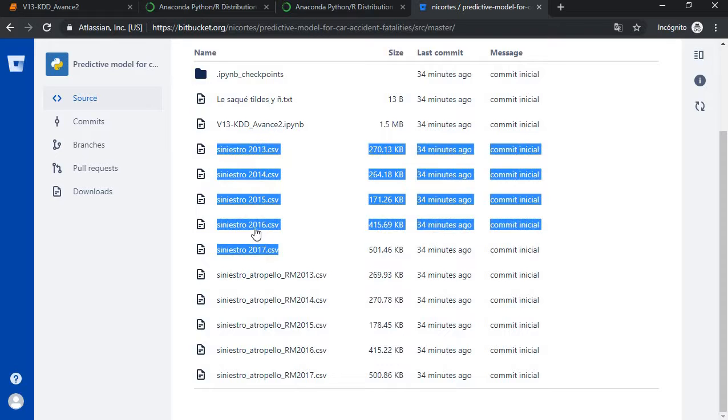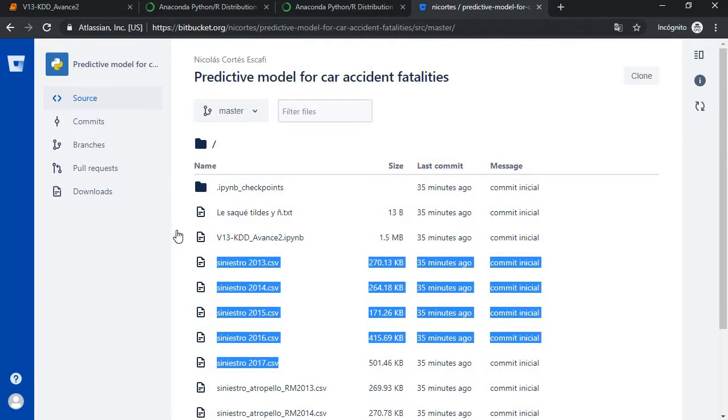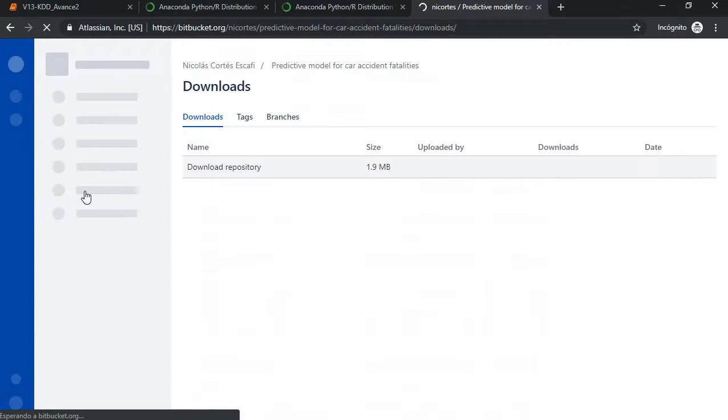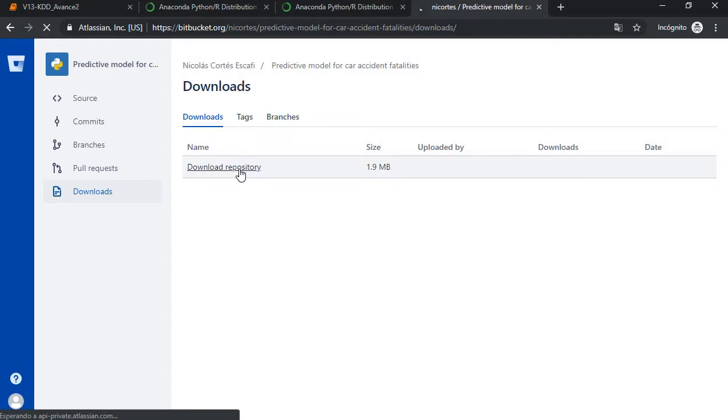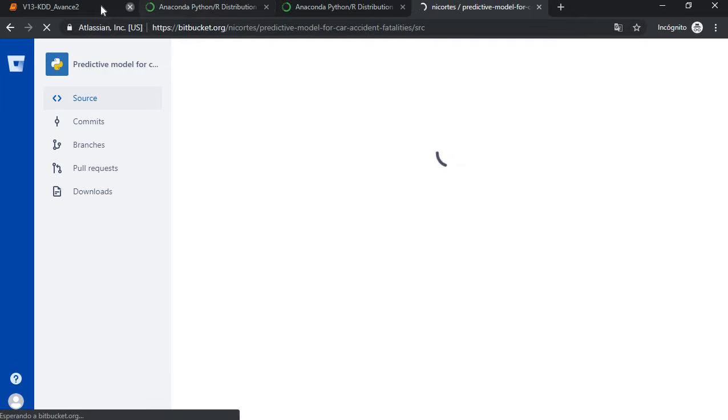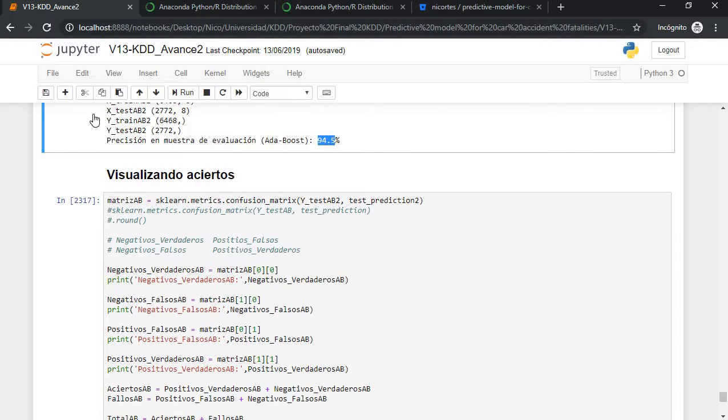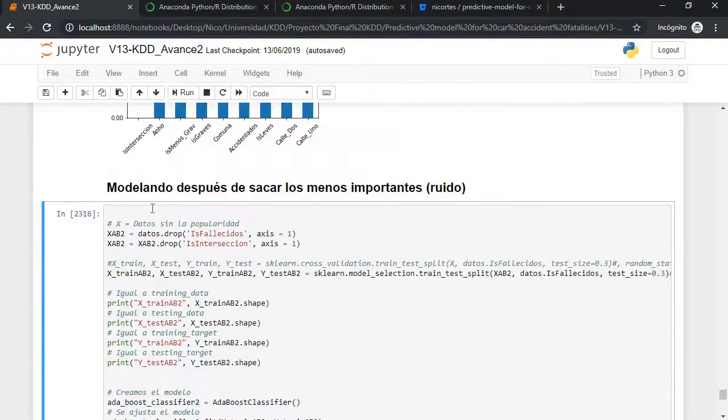We used these ones. And if you want to download this repository, you can click downloads and then download repository. You will get a zip file that you can extract with WinRAR or 7-Zip, and you'll get the code that you can check out by yourself. You need Jupyter to open it and see it.